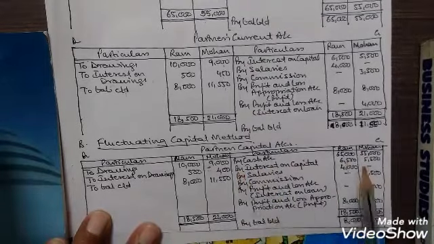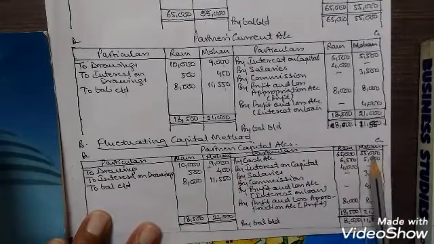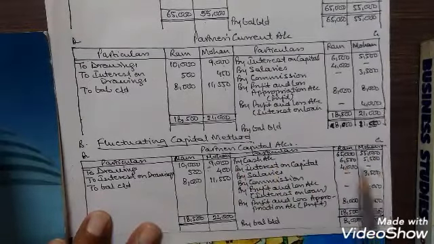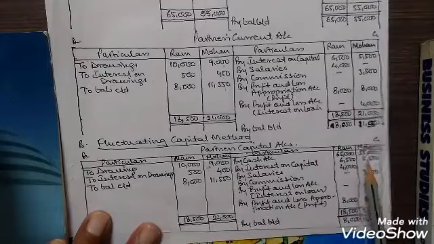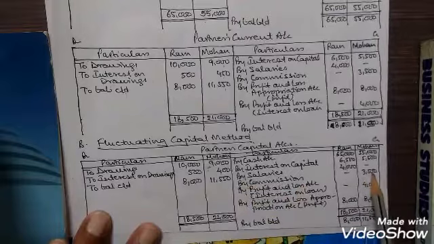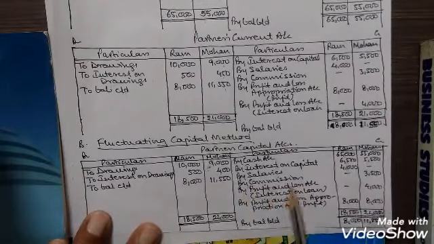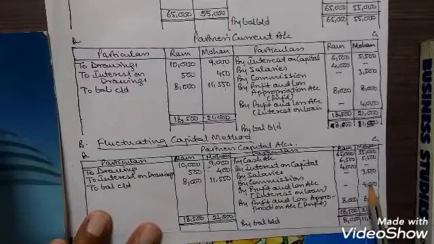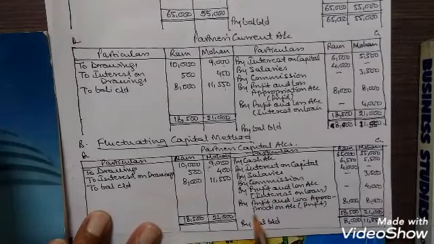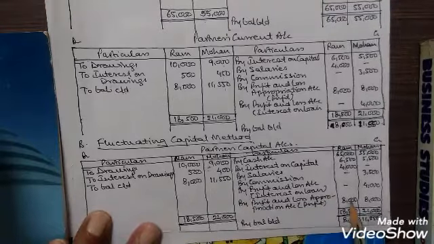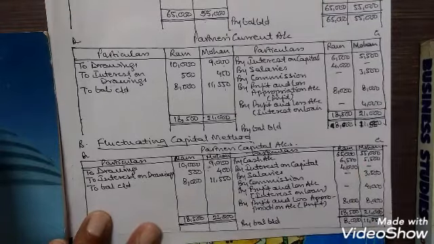By cash account 65,000 for Ram and 55,000 for Mohan. By interest on capital 6,500 for Ram and 5,500 for Mohan. By salaries 4,000 for Ram. By commission 3,500 for Mohan. By profit and loss account, interest on loan which is given to Mohan, and by profit and loss appropriation account, that is the profit, 8,000 to both the partners.